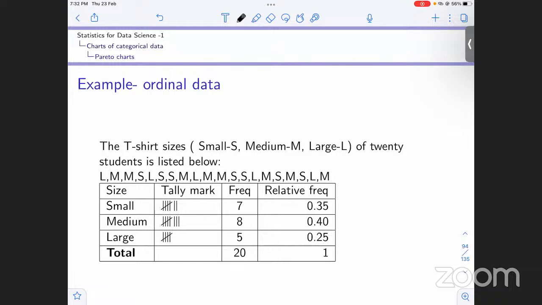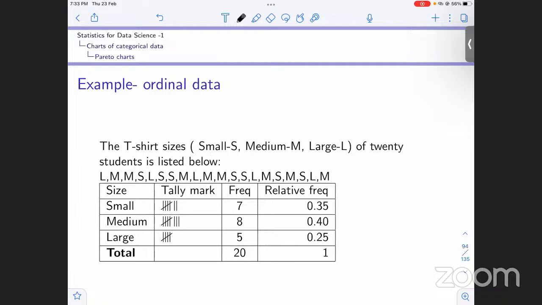Okay. So t-shirt size is basically an ordinal, because it is just a name, a nominal. It is naming of different sizes, and it has a logical ordering, right? Like small, medium, large. You can sense that there is some logical ordering there. So in this case, if we have to construct a bar chart, it would be a Pareto chart.